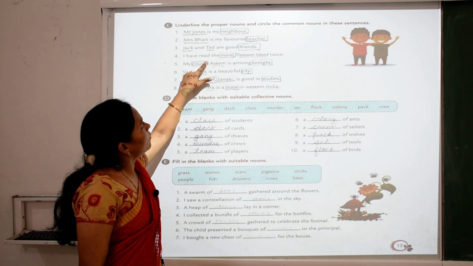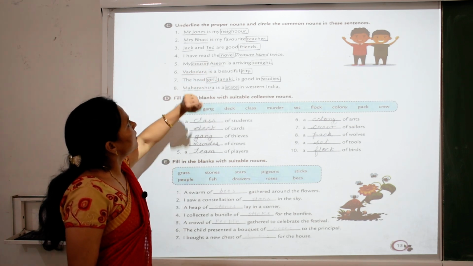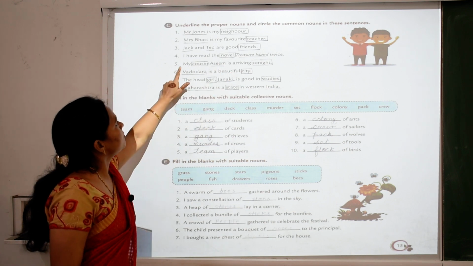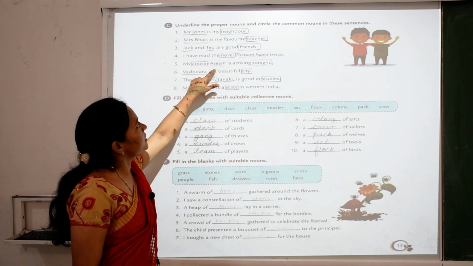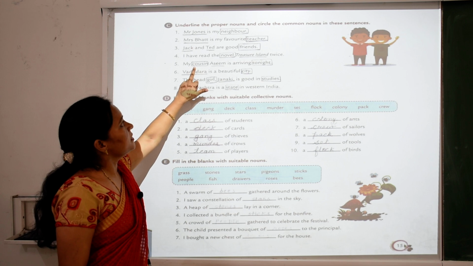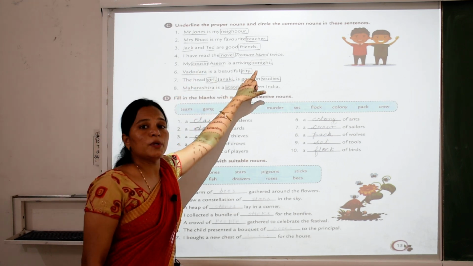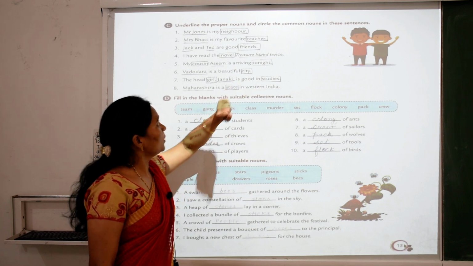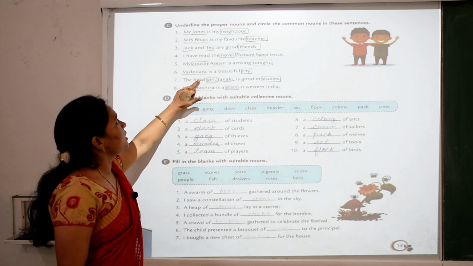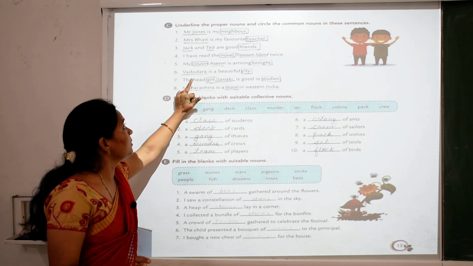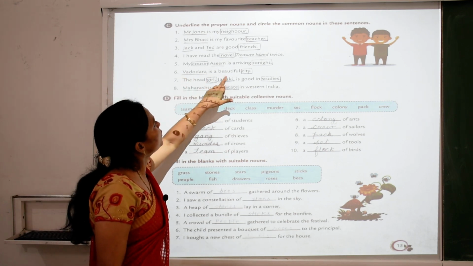I have read the novel Treasure Island twice. Here Treasure Island is a proper noun and novel is a common noun. My cousin Asim is arriving tonight. Cousin is a common noun and Asim is a proper noun. Here tonight is also a common noun. Vadodara. What is Vadodara? Vadodara is a specific city, a specific place, a beautiful city.